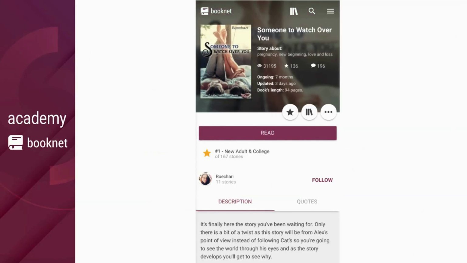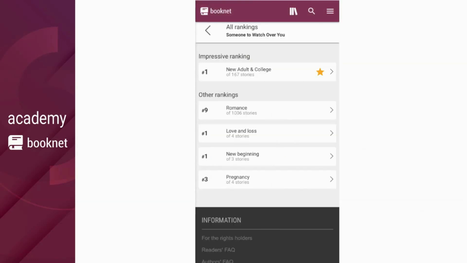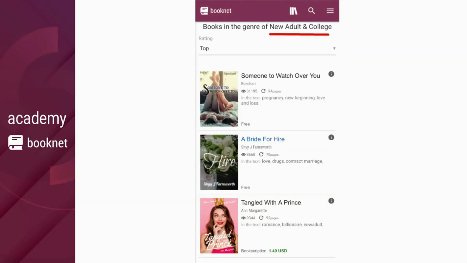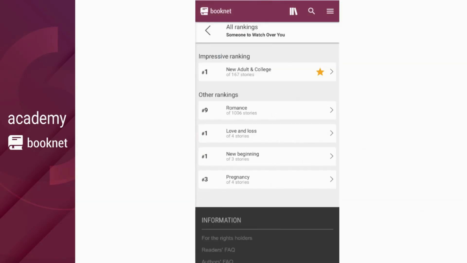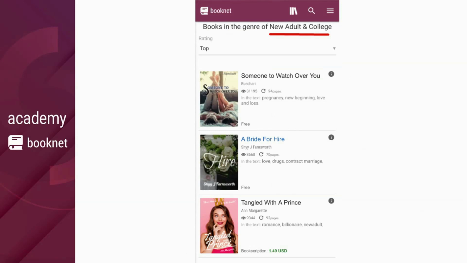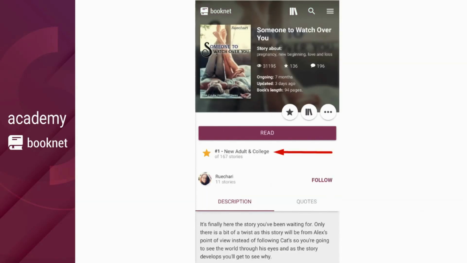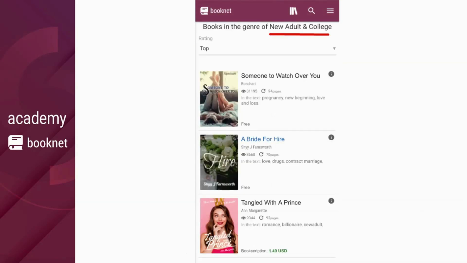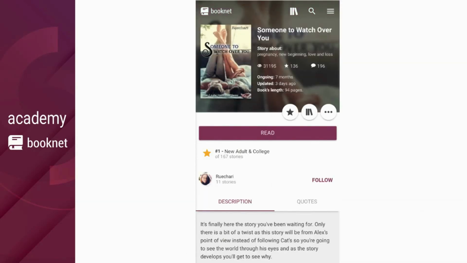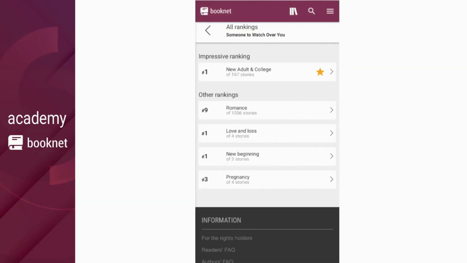Let's say Story About keys you created for your book include new adult and college, and this combination brings your book to the first place in that specific tag's ranking. You and everyone else will see a nice and clear indication of your story's ranking on its page. In most of such cases, readers don't even know that the primary genre of your book is romance. So, if you attach the right Story About to your book, you have a good chance of attracting more readers from the web.